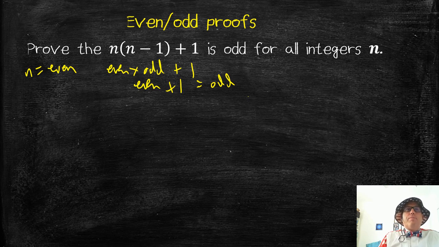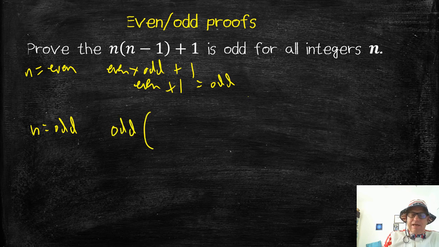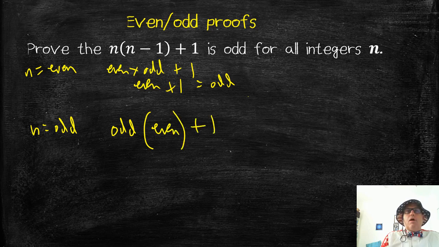Any even number we pick. And what about if n is odd? Okay, well I have odd times (an odd minus 1 is even). Inside the bracket, odd minus 1 is even, plus 1. Well, an odd times an even, right, is even, plus 1, and any even number plus 1 is going to be odd.